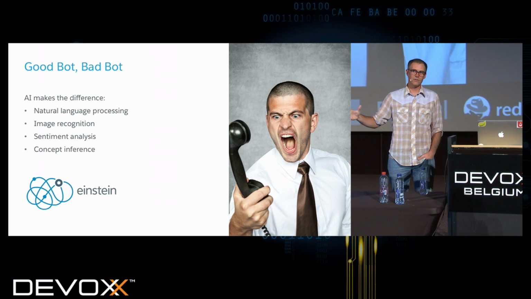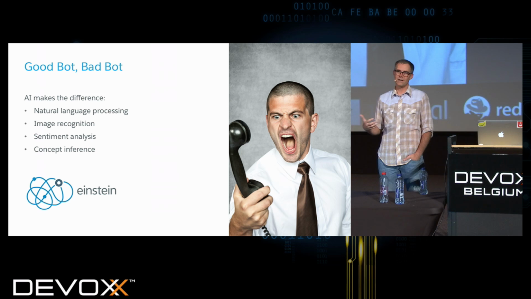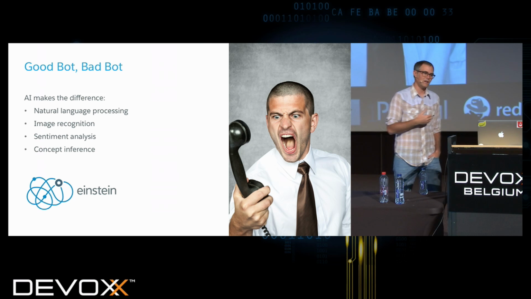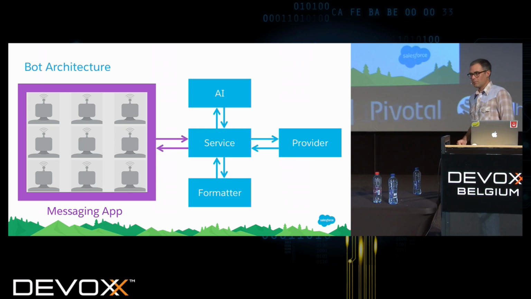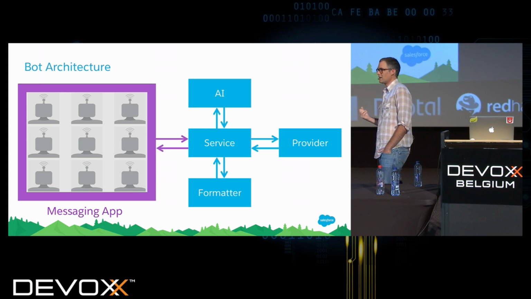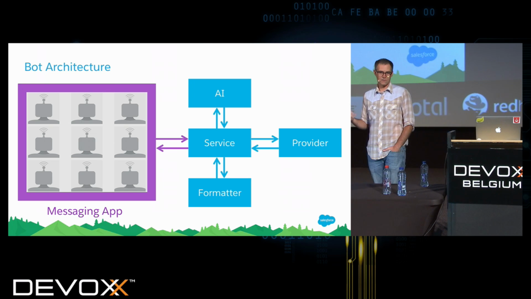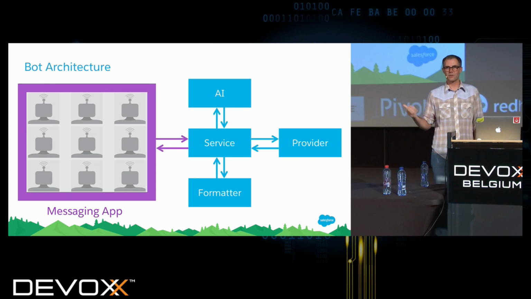I want to first give you an overview of just how do we have a conversation with a bot? How do we create architectures and programs that allow us to do that? So our typical bot architecture is that we have some form of messaging application, and this is Slack, this is Facebook Messenger, and a host of other systems.